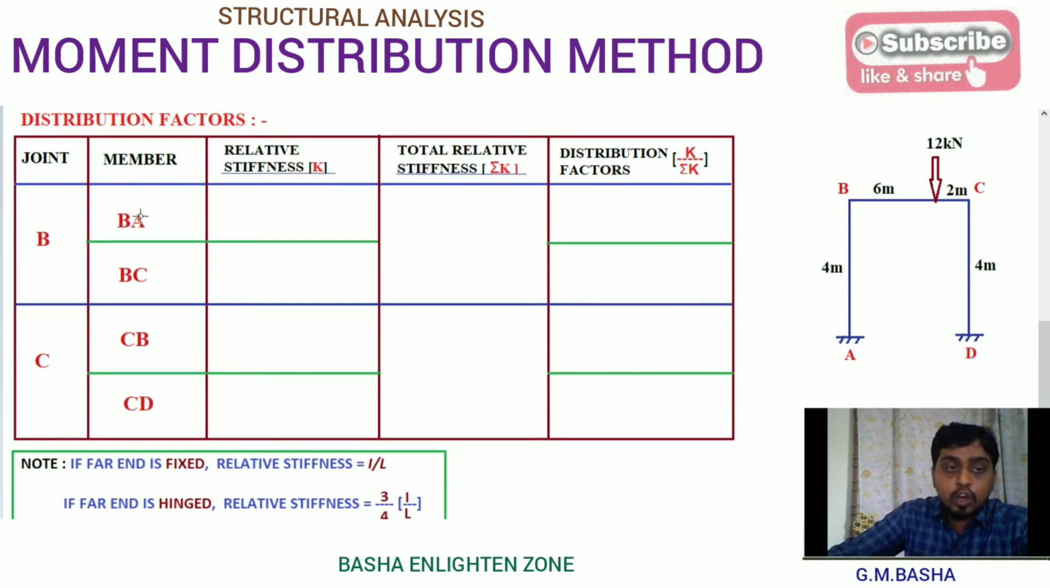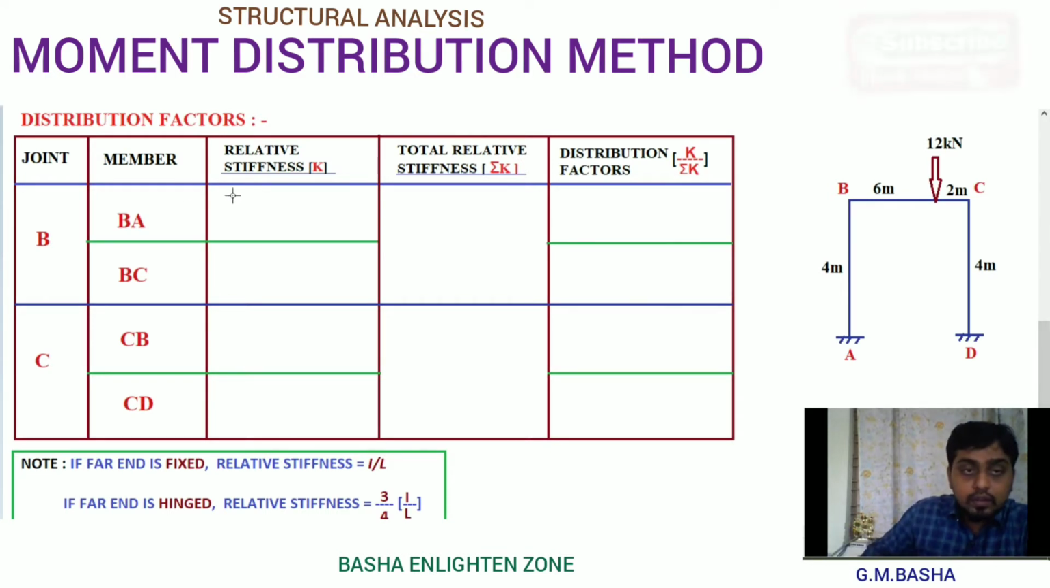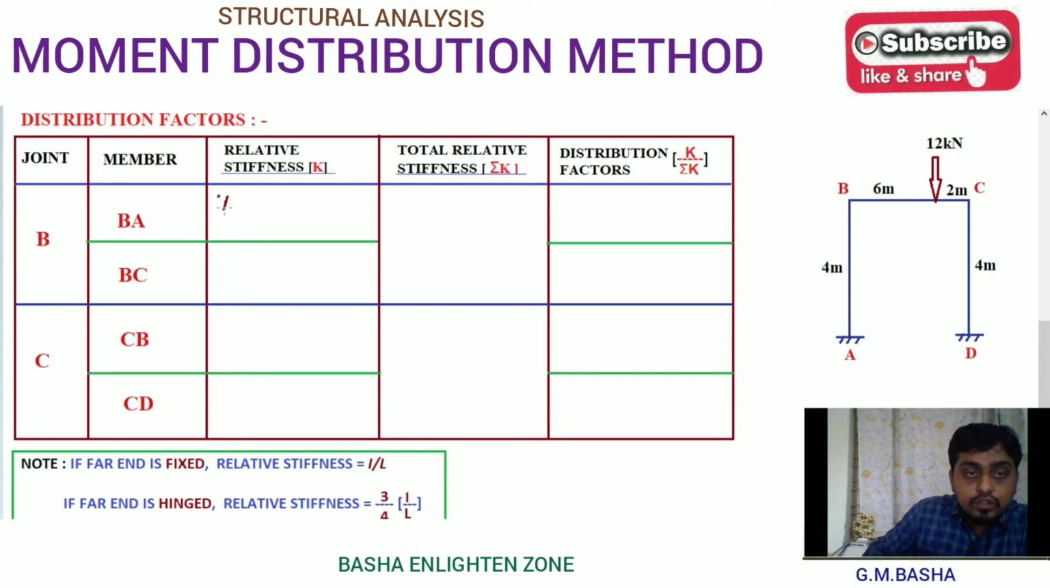For example, while talking about BA, I am at B and seeing A, which is a fixed condition. Similarly, for BC, C is a fixed condition only. For both here, what is your relative stiffness? It will be I by L. Similarly for BC also it will be I by L.